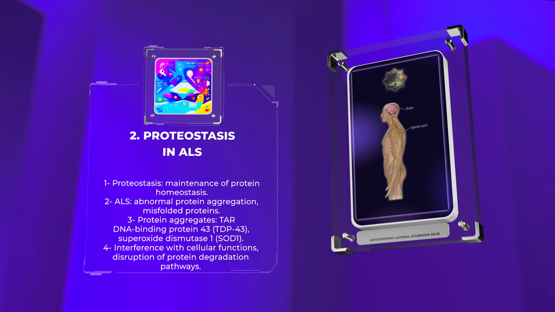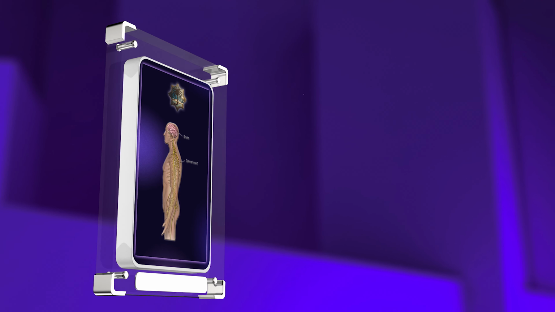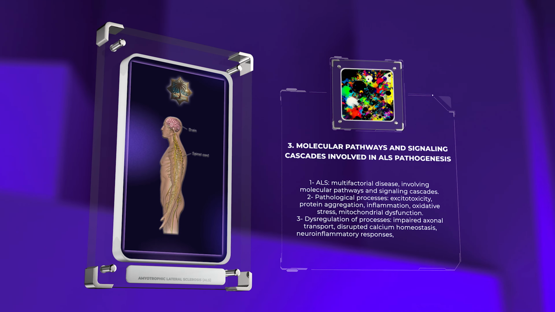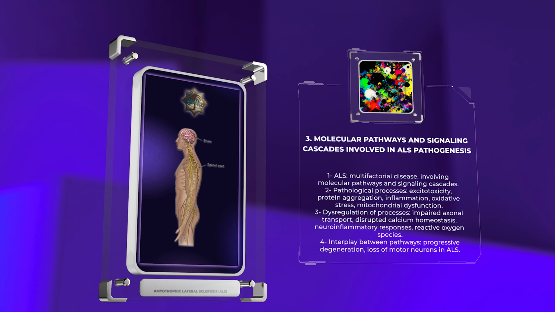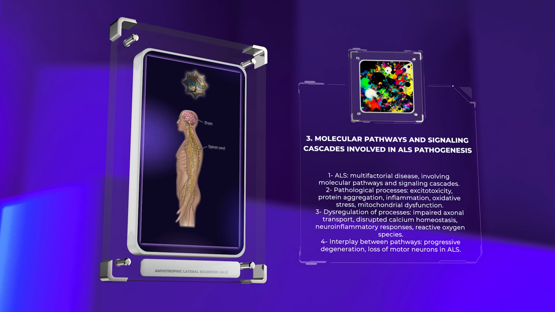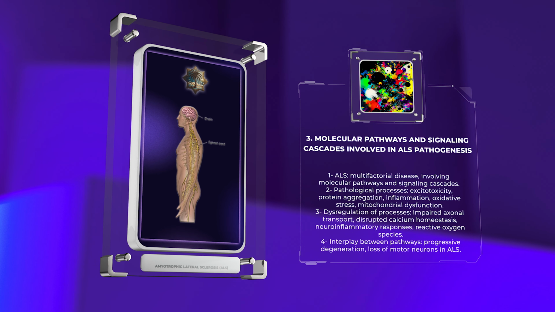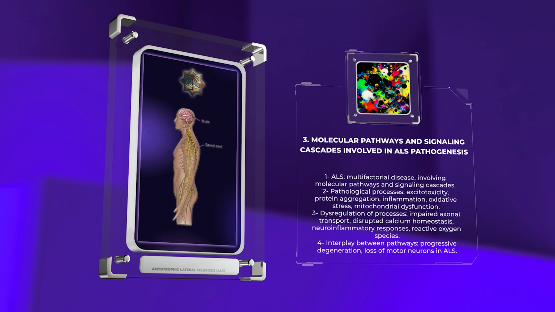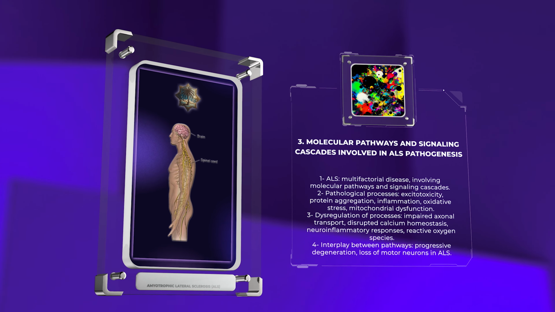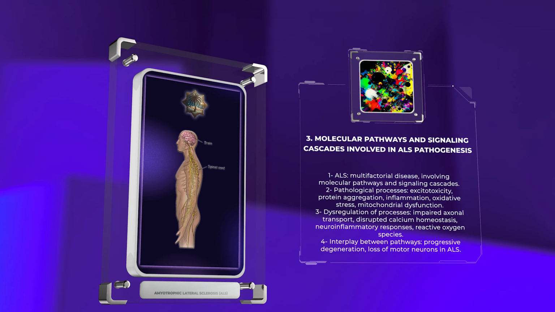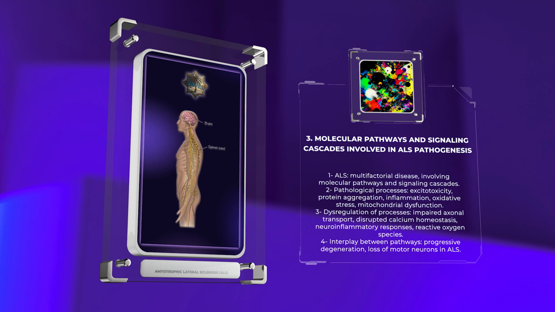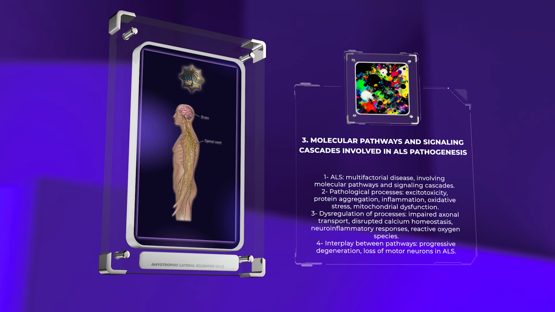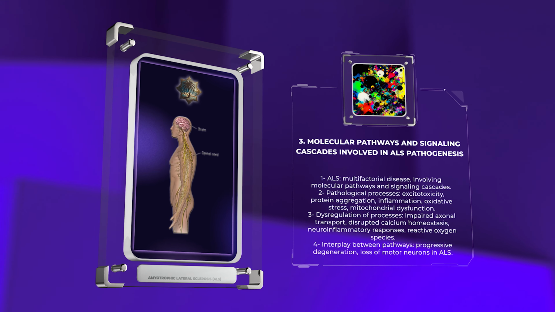Let's now explore the intricate molecular pathways and signaling cascades involved in ALS pathogenesis. ALS is a multifactorial disease involving several molecular pathways and signaling cascades. Excitotoxicity, protein aggregation, inflammation, oxidative stress, and mitochondrial dysfunction are prominent pathological processes in ALS pathogenesis. The dysregulation of these processes leads to a cascade of events, including impaired axonal transport, disruption of cellular calcium homeostasis, activation of neuroinflammatory responses, and generation of reactive oxygen species. The interplay between these pathways contributes to the progressive degeneration and loss of motor neurons observed in ALS.